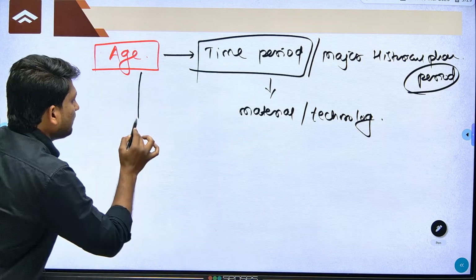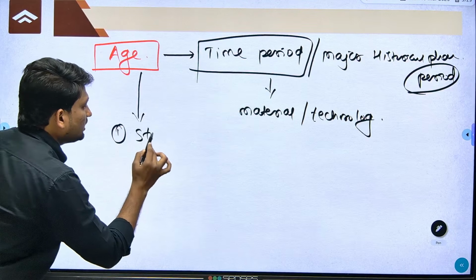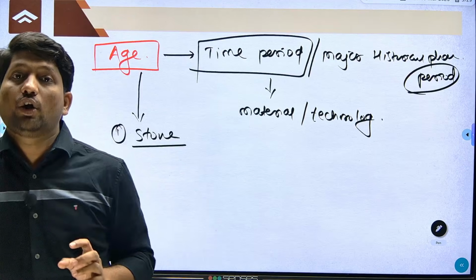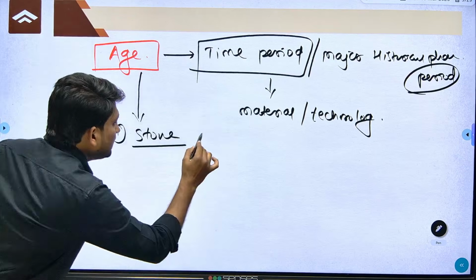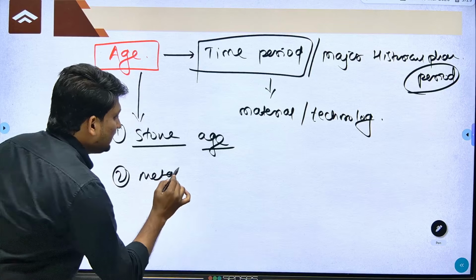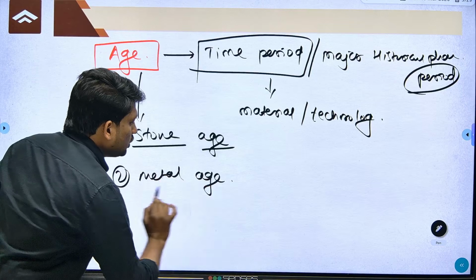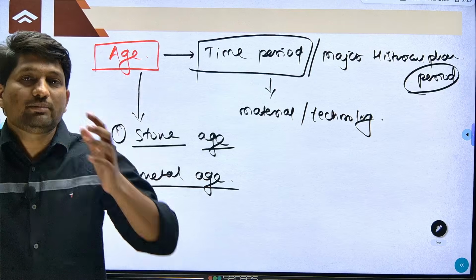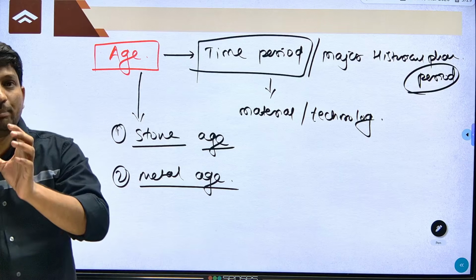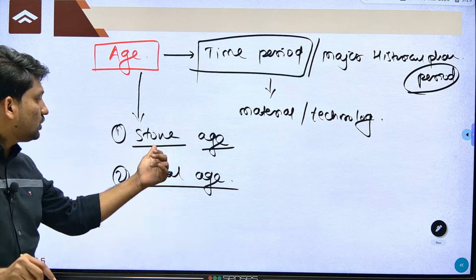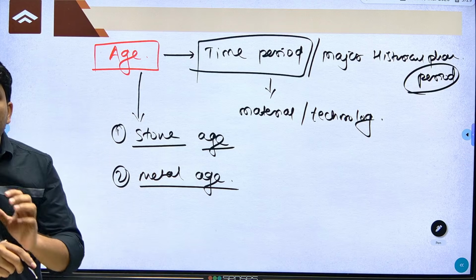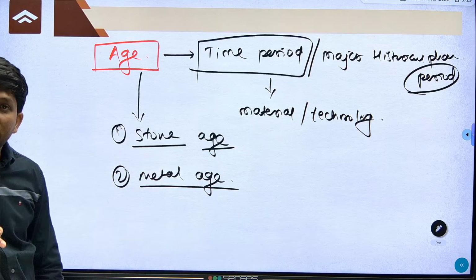I will give an example. Initially people were using stone tools. They had not started using copper or metal. So this age is called the Stone Age. Once people started using metal, it is called the Metal Age. So before people started using metal, they were using mainly stone tools. This period of human development was identified because of these stone tools. So this period is called the Stone Age.